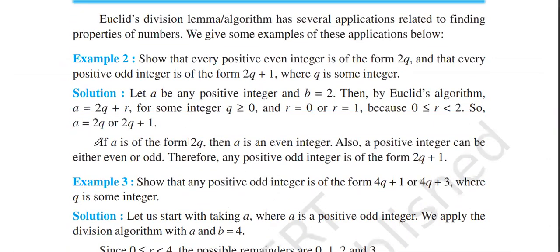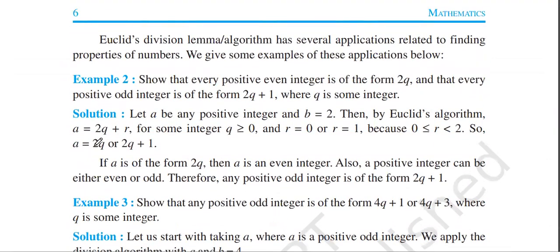Question number 2. Show that every positive even integer is of the form 2q and that every positive odd number is of the form 2q plus 1, where q is some integer. So let's begin the solution like this. Let a be the positive integer and b be equal to 2. Then by Euclid's algorithm, a is equal to 2q plus r.